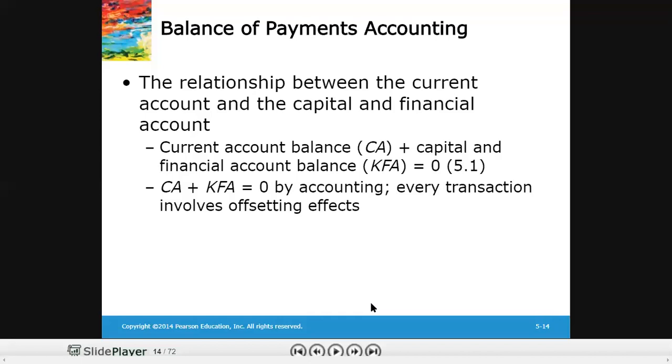So let's say if current account is negative 100 and capital and financial account is positive 80, then a statistical discrepancy of positive 20 will be added to make the sum equal to zero, right? So this is how the relationship is observed in capital and financial account in theory and in practice.